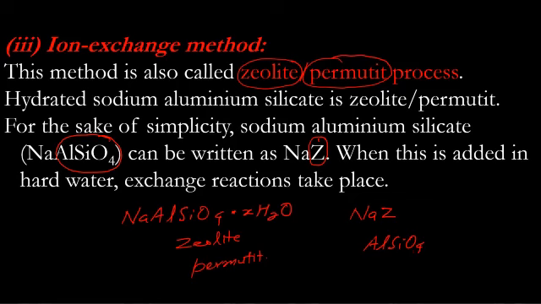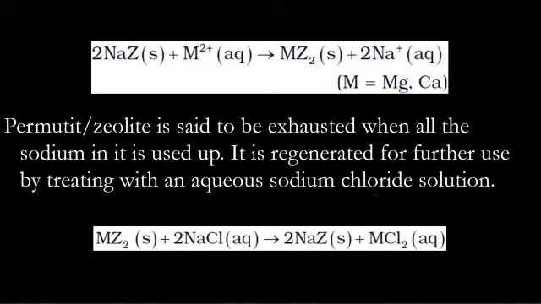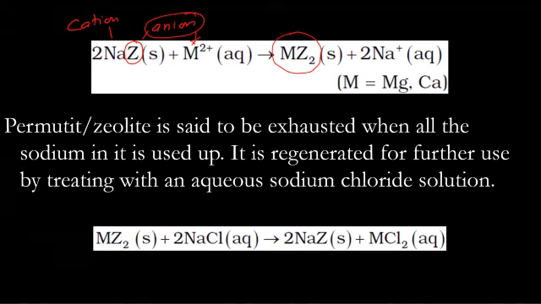When this is added to hard water, again an exchange reaction takes place, similar to what we have already done. This anionic part gets attached to metal ions, similar to the way carbonate got attached, from the magnesium chloride, calcium chloride, magnesium sulfate, calcium sulfate, whatever it is.